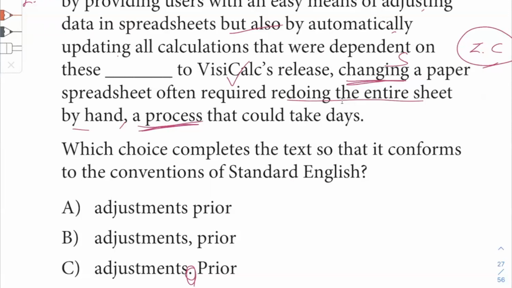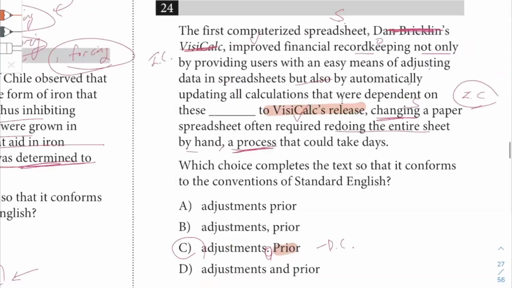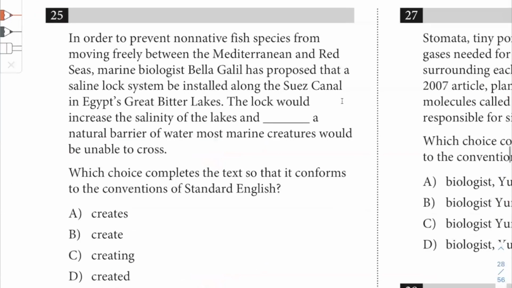And then we have prior to VisiCalc's release. So what is this? Dependent clause. Another piece of additional information. Doesn't do anything. It just marks the time, right? When something happened. It just shows when this situation happened. So before VisiCalc's release. And then the real sentence starts here. Changing a paper spreadsheet often required, and then blah, blah, blah. So that's the sentence. All right. Let's see what 25 has to say.